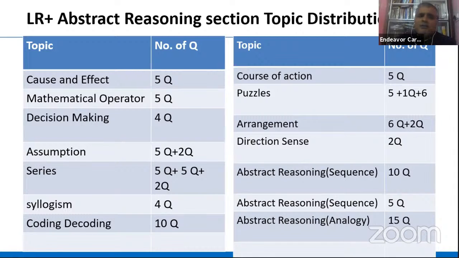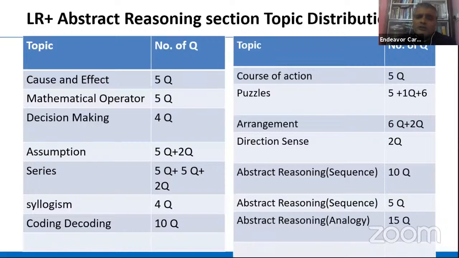In this picture, apart from the verbal reasoning questions, the mathematical operator based 5 easy questions were there, quite doable, and that too within the time limit. Decision making was a little bit tricky. Then series questions: there were 12 series questions in this particular test. That doesn't mean that in every test you should expect this. In every test, we are going to make some changes so that you are ready for all the different situations that you may face in the exam. Out of those 12 questions, certainly half were tricky, so you have to be very careful.